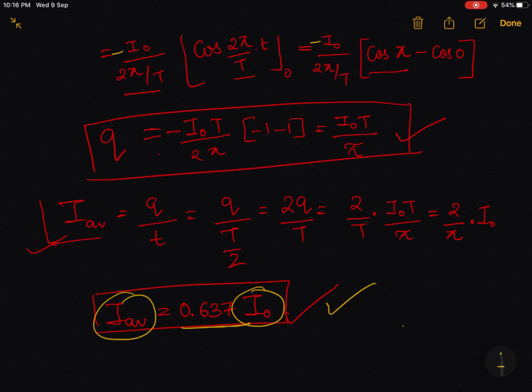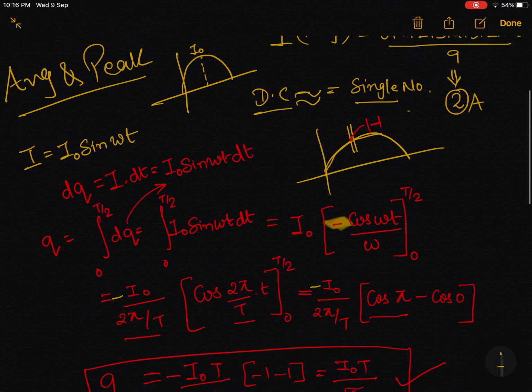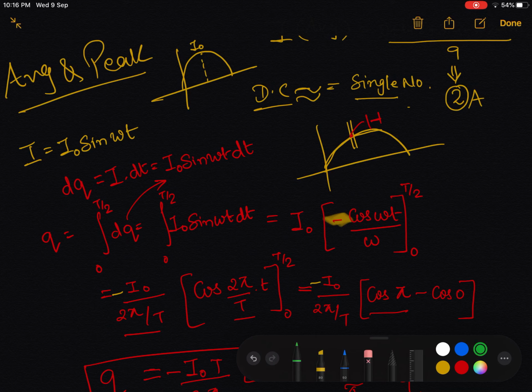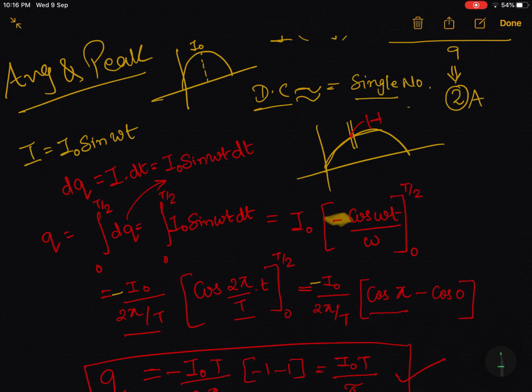This was asked in exam to derive. So this is your derivation. How do you start that? So let us revise our steps once again. We start by stating that current is equal to I naught sine omega t. Now let us assume that for a small fraction of time the current is flowing, hence becomes nearly constant. Then there will be a small charge dq flowing out of it, which will be equal to I times dt. We will substitute this value of I.